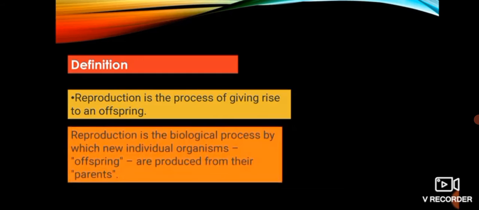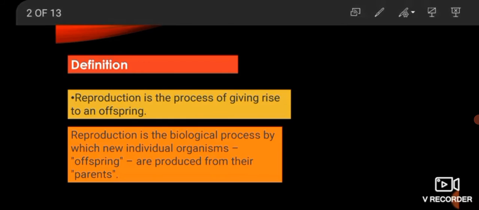Also in another way, the definition is that it is the biological process by which new individual organisms, the particular organisms that are also called offspring, are produced from their parents. So this is the actual definition: reproduction is the process of giving rise to an offspring from parents.